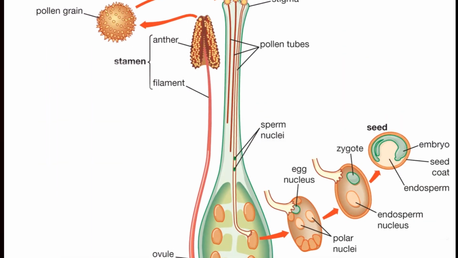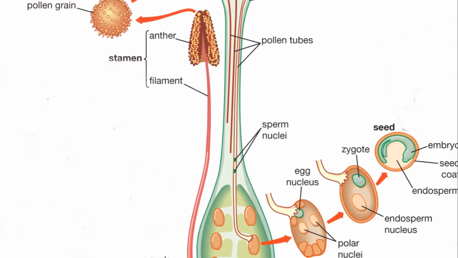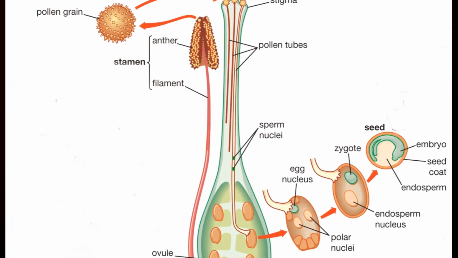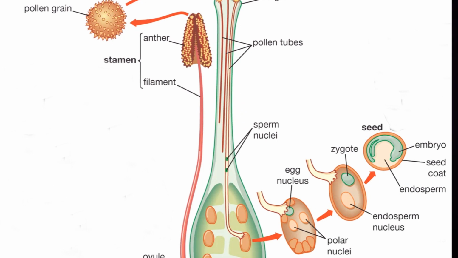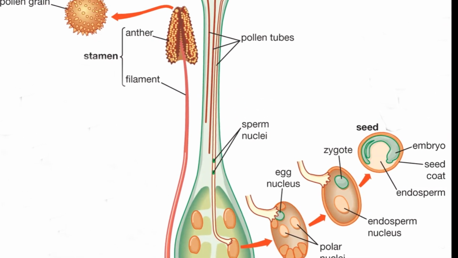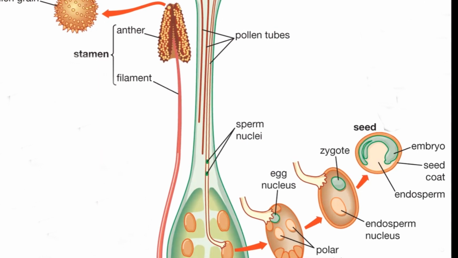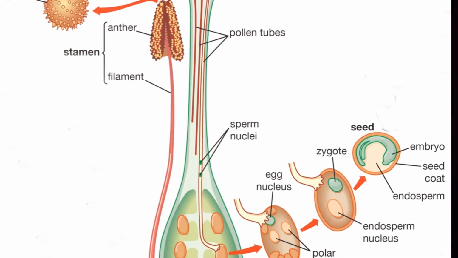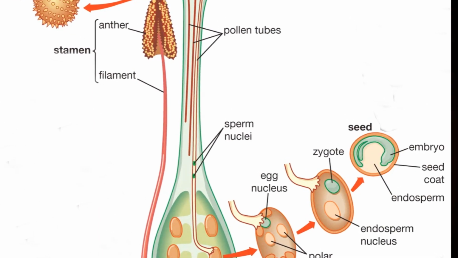After fertilization, the ovule transforms into a seed, encapsulating the embryo and endosperm. The ovary, on the other hand, morphs into a fruit, sheltering the seeds and aiding in their dispersal. Seeds and fruits, while distinct structurally and functionally, work together in the grand scheme of plant reproduction.